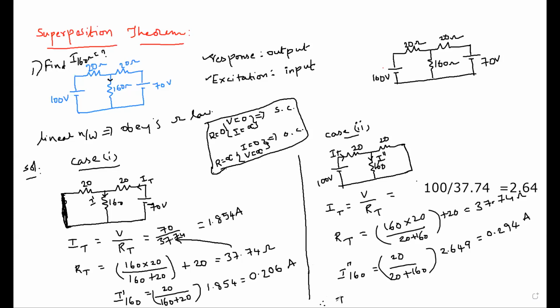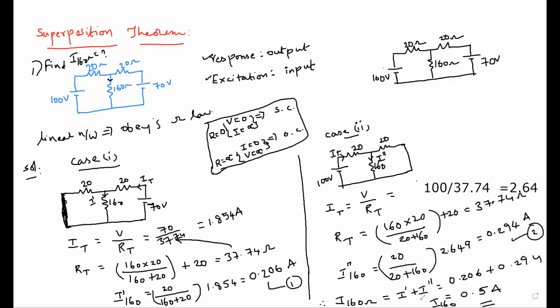Now, therefore, the total current which is passing through the 160 ohm resistance: this is your equation number 1, this is your equation number 2, and by summation of both equations, I dash plus I double dash, how much will it be? 0.5. Very good. 0.5 amperes. That is the current which is passing through the 160 ohm resistor.